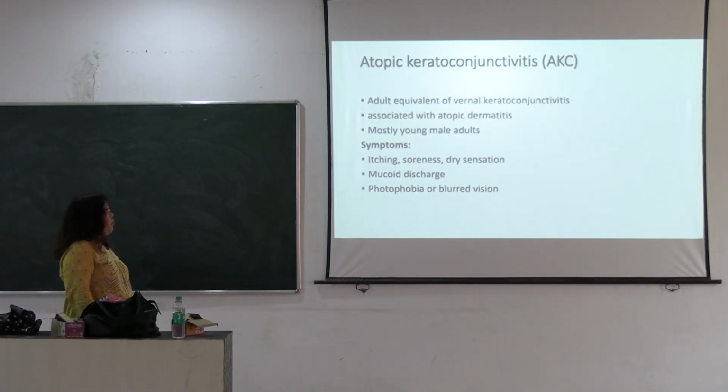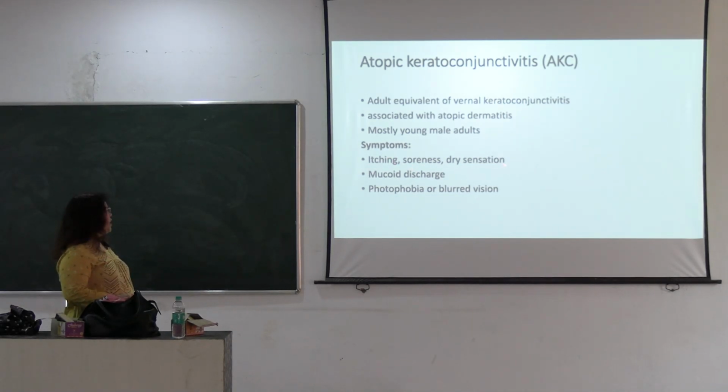Then we come to atopic keratoconjunctivitis. It is the same as allergic conjunctivitis, but spring catarrh mostly affects the age group 0 to 20 years, whereas atopic keratoconjunctivitis affects only adults, and it is associated with atopic dermatitis, and it affects only males.